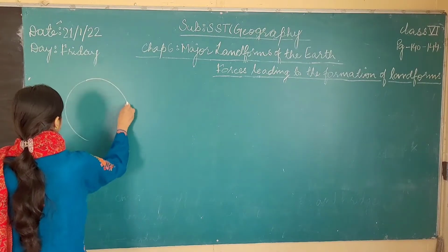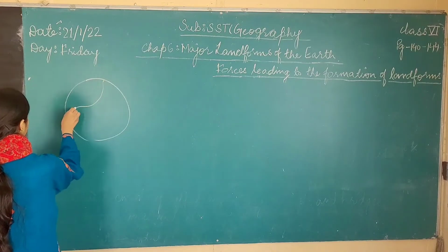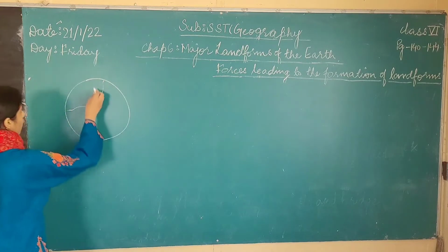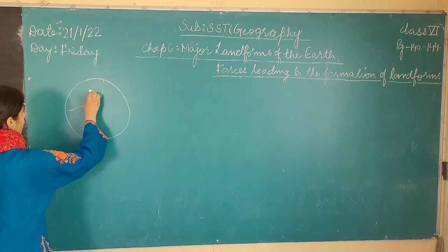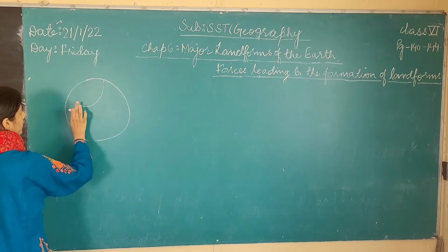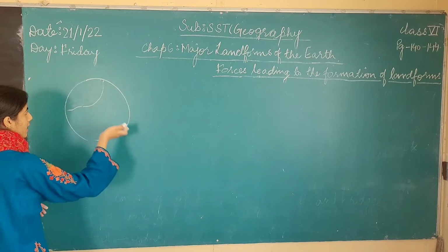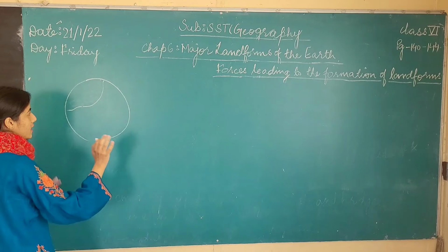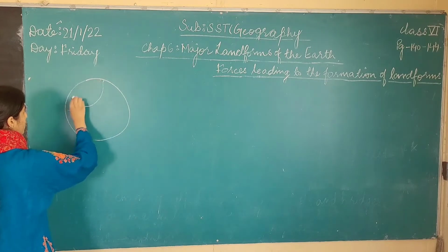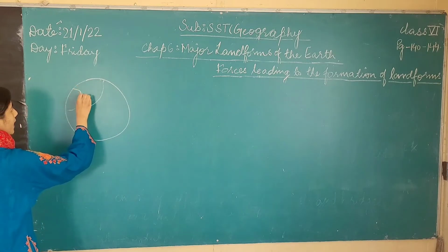Like this is a tectonic plate, it doesn't mean that it will only have land on its surface. This tectonic plate exists below the Earth's crust, and above the Earth's crust it is not necessary that it only has land on its surface. It can also have any kind of water body.